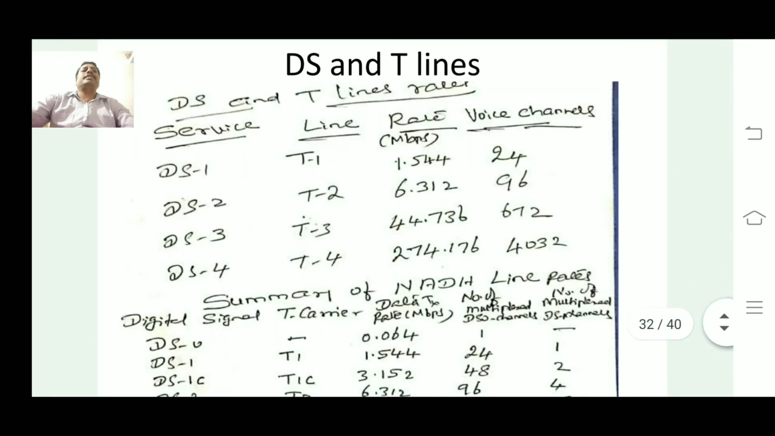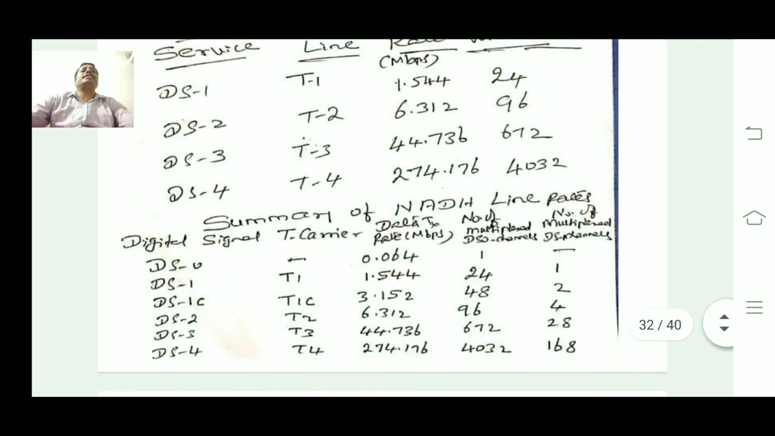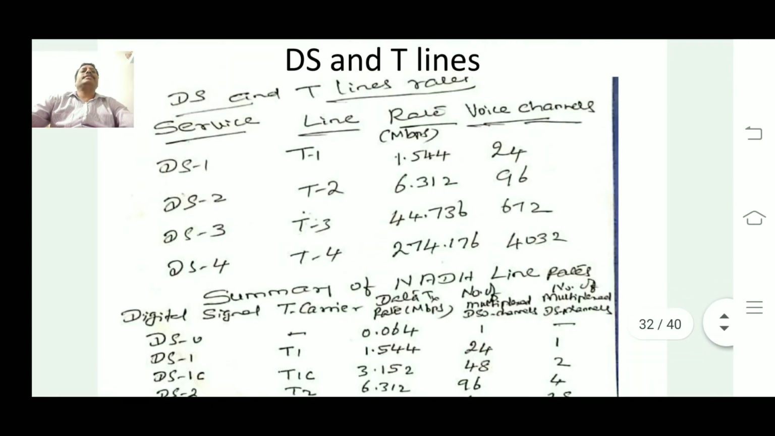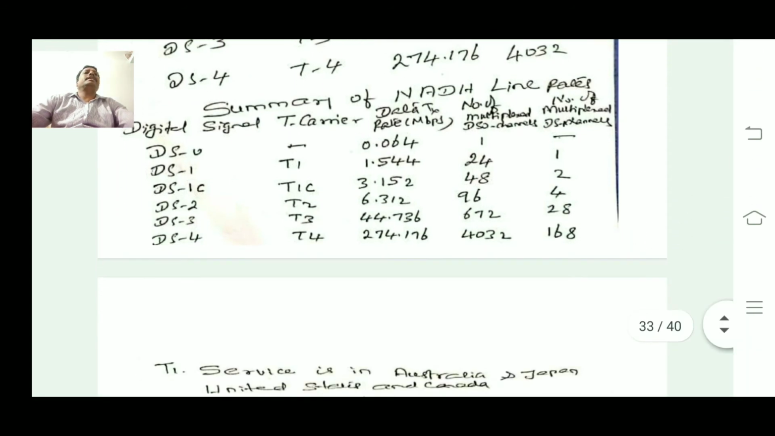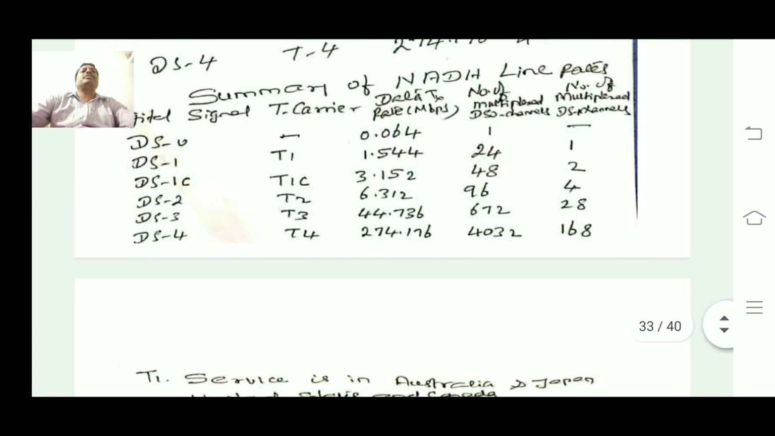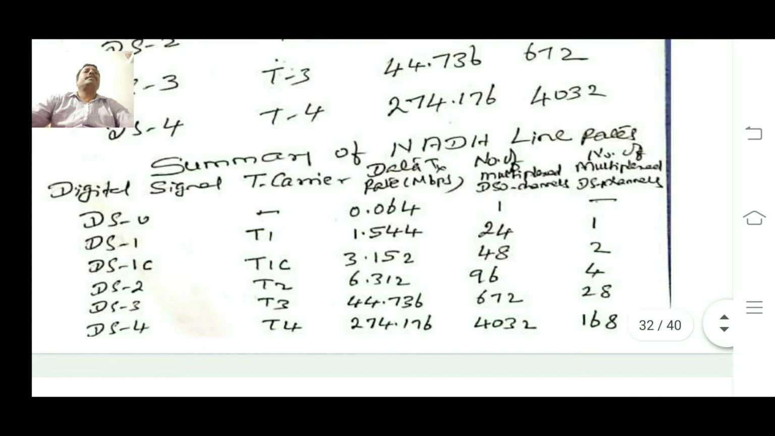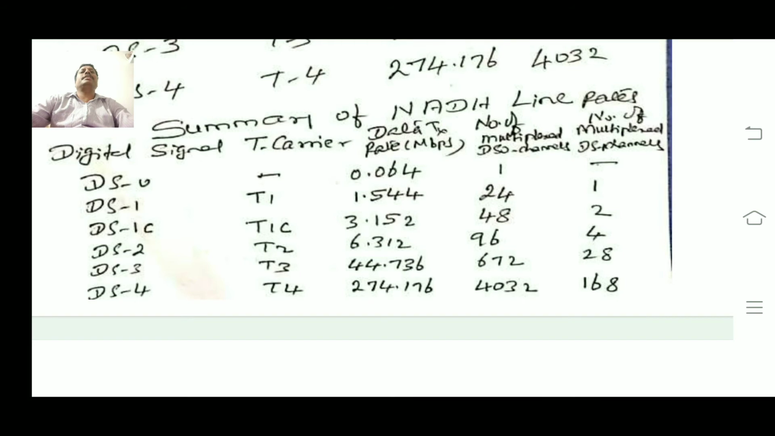Here there is a table of DS and T1 lines, with the rate in megabits per second and the number of channels, as already shown in the first table. Here we combine DS1 and T1, so this is the summary of NADH line rates. The next one shows the digital speed and T carrier systems, which is another way to represent the number of T1 lines, DS0 channels and number of voice channels.